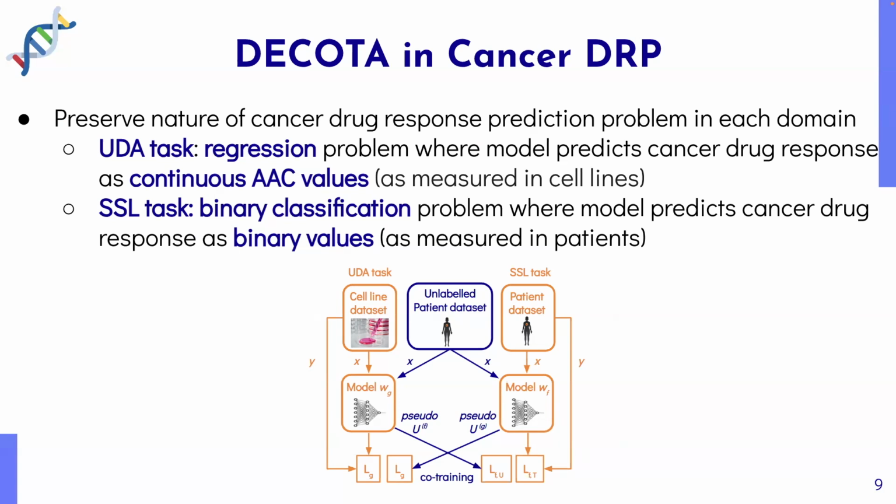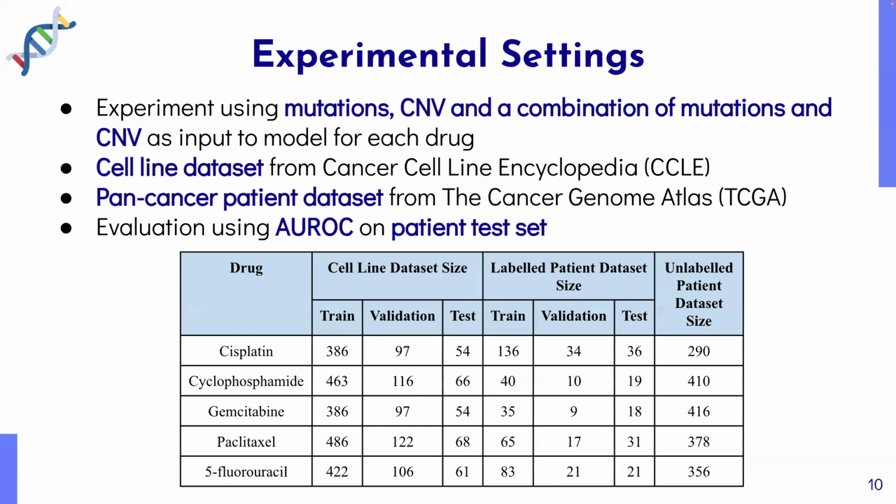The UDA task is a regression problem where the model predicts cancer drug response as continuous AAC values. On the other hand, the SSL task is a binary classification problem where the model predicts cancer drug response as binary values. So what are our experimental settings?